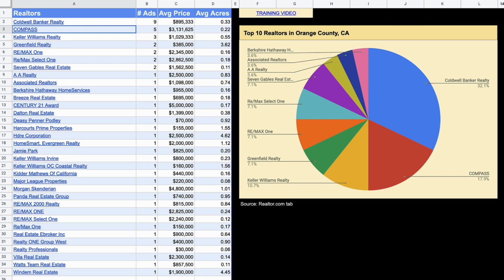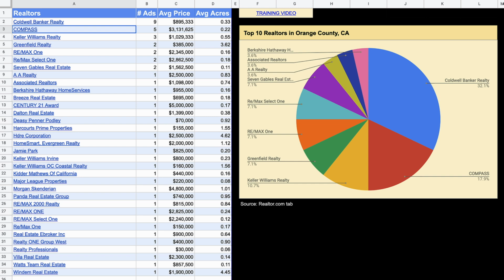But the reason this is so helpful, even though it doesn't tell you which specific individual is the successful agent, and that's ultimately what you want to get to, because that is the person who's going to have the knowledge and connections and all this stuff to help you figure out property values, go after the right properties, and get your properties sold if you end up using an agent at all. Even though this doesn't list out those individuals' names, it still gets you at least half the way there just by saying, hey, these are the companies that are doing the most activity based on how you filtered these property types in this market. So go ahead and reach out to them, and you can probably find them pretty quickly.